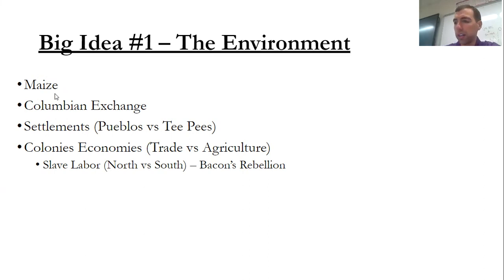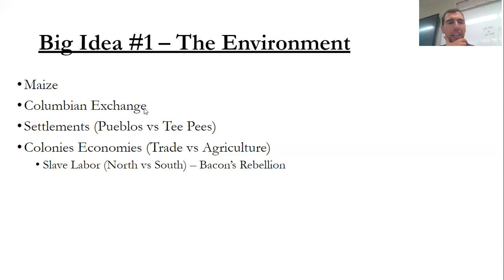Maize is corn, and we know that this is going to heavily affect the settlements of the Mexican indigenous people by causing them to stay planted. So think about it: you plant corn, the Native American populations are going to stay planted themselves, no longer being nomadic and instead establishing permanent settlements. And that sets up this whole idea that the environment is going to influence settlements a lot, which we'll talk about in just a second.